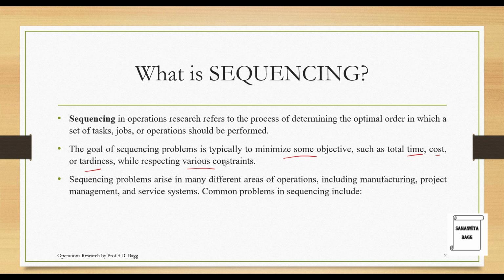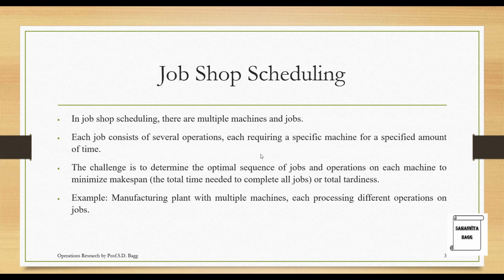Common problems in sequencing include, the first one, job shop scheduling. In job shop scheduling, there are multiple machines and jobs. So when you have many machines and many jobs, you want to know which job you want to place in which order, and it has to go through which order of machining such that the time required is less, the idle time of the machine as well as for the workers who are working is less, and the cost involved is minimum. Each job consists of several operations, each requiring a specific machine for a specified amount of time.